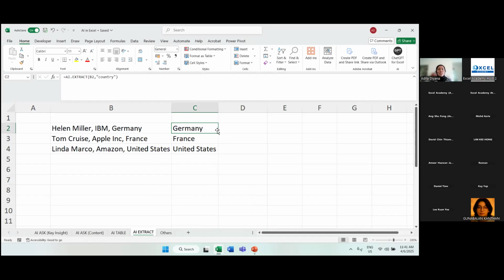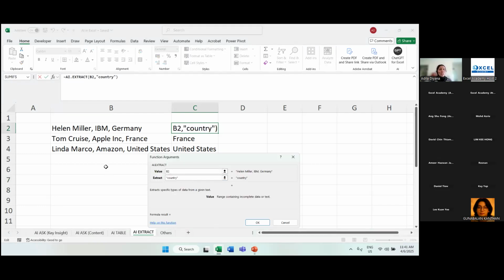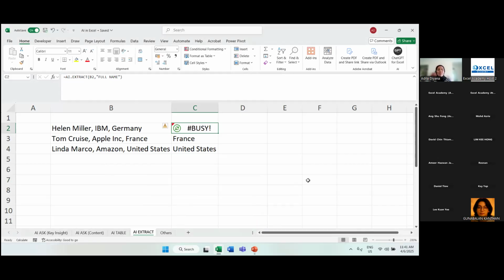and then since this is a formula, I can just double click at the bottom. Here it automatically helps me to extract the name of the country, Germany for Helen Miller, France for Tom Cruise, and United States for Linda Marco. Okay, so that is how AI extract works. It helps you to extract a certain portion of your data. Now, let me change the prompt a little bit. Value, still the same, B2. Now, I want to extract full name. I'll just put there full name, press OK.